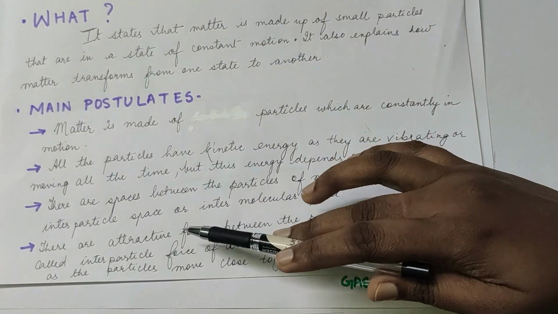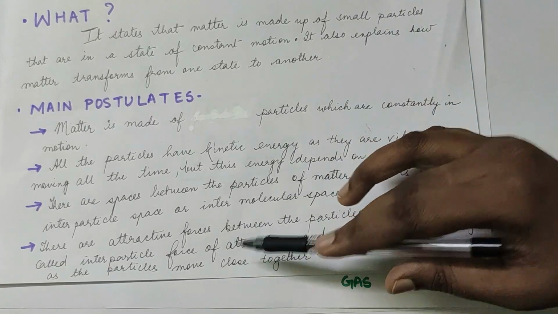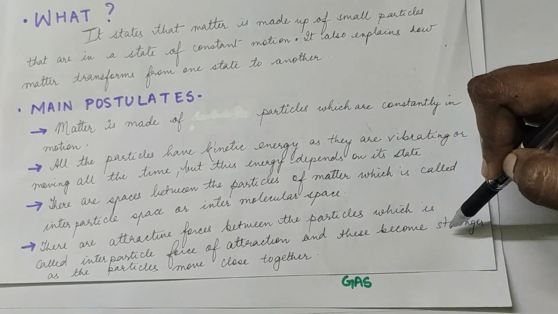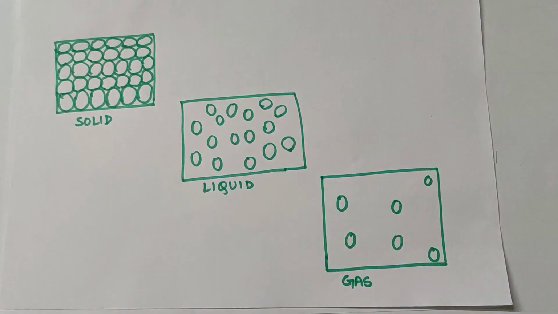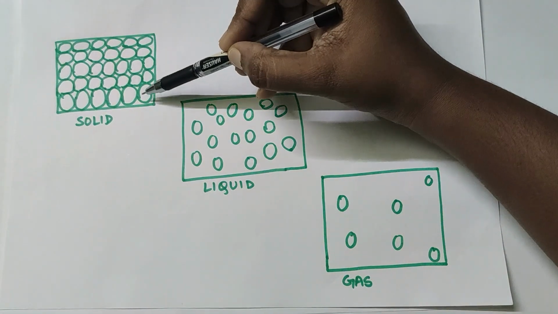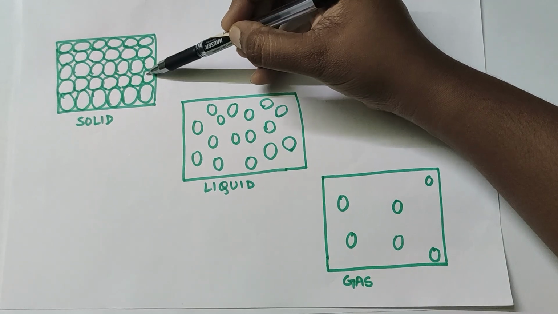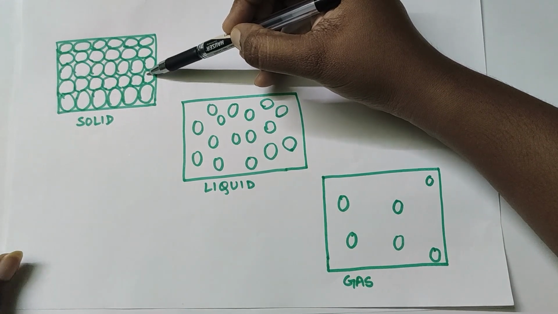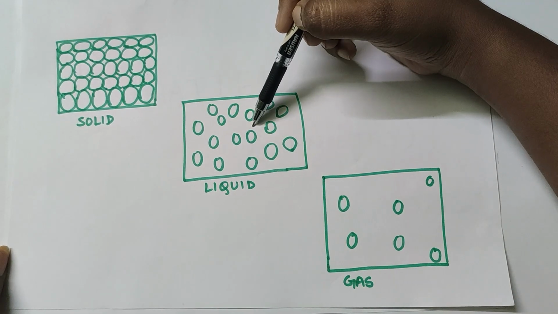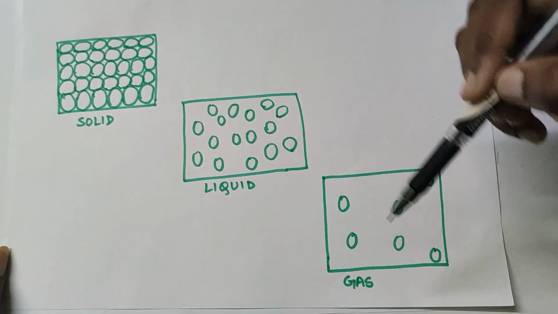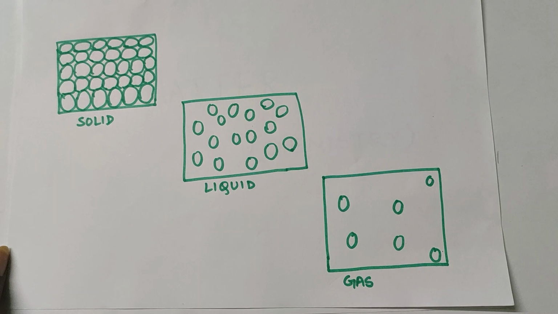And there are attractive forces between these particles, which is called the interparticle force of attraction, and they become stronger as the particles move closer together. So if you see this diagram again, in solids the molecules are very close to each other, so the intermolecular force of attraction is maximum in solids. It is a little far away in liquids, so the force of attraction is less here, and it is even lesser in gases because the molecules are very far away from each other.